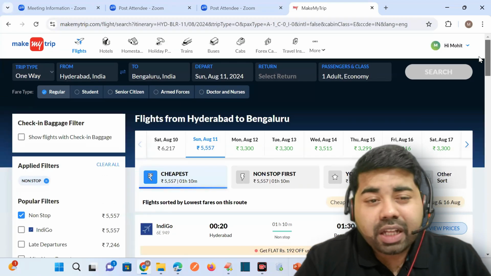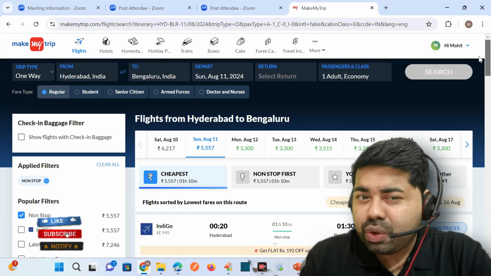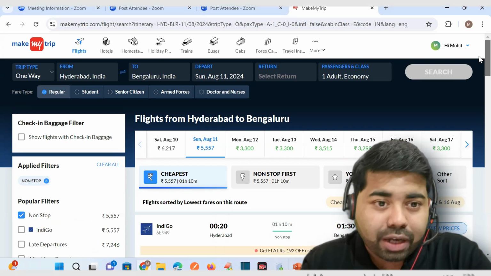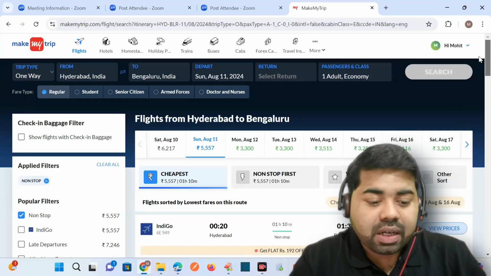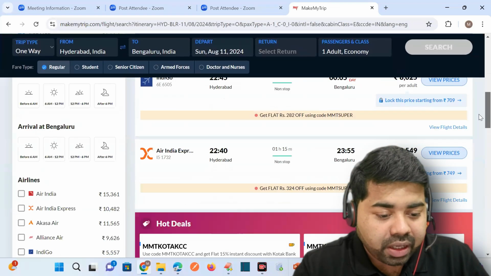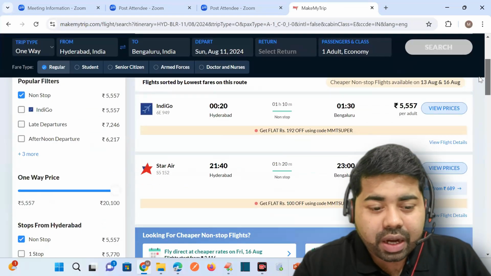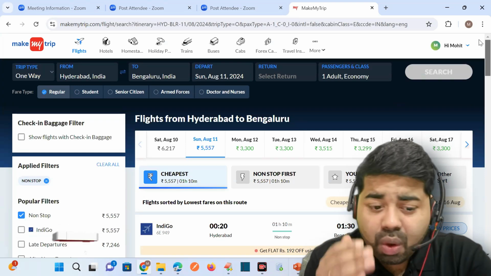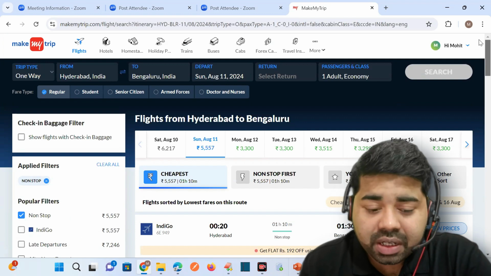So we are sending the request. You are sending the information, right? Where you want to go, right? I want to go from Hyderabad to Bangalore, right? So we are sending the request, and Indigo and other companies are sending back a response to you, right? So in this, what we are doing is communicating from one application to another application, right?